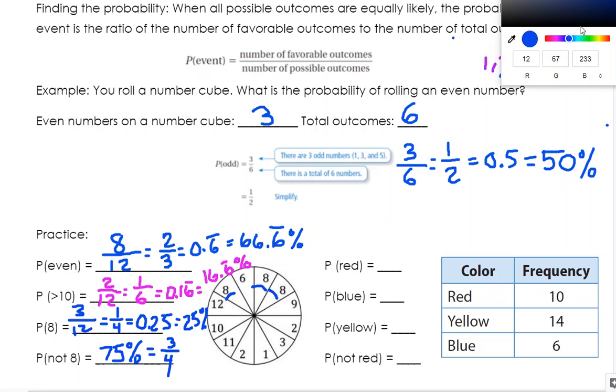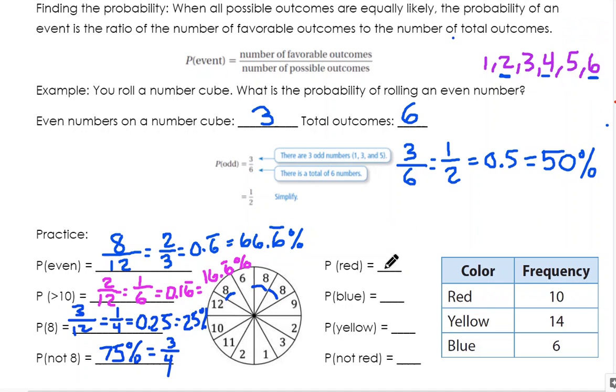All right, let's do the next one. That's this one on the right here. Let's say these are gumballs in a gumball machine, and we want to get a red gumball. What are our odds of getting a red? Well, let's look over here. There are 10 total reds, so that's going to go on top. The bottom number is how many total gumballs there are, so we have to add up all these here. 6 plus 14 is 20. 20 plus 10 is 30.